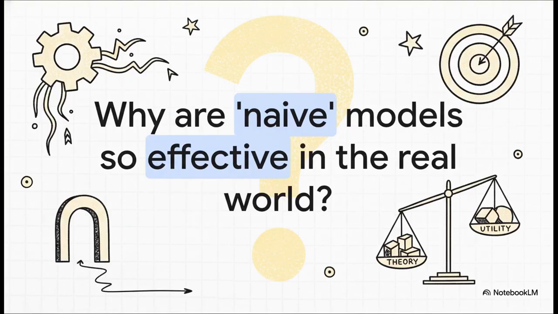And that's really the final thought to leave you with. In a world where AI is getting more and more complicated, the wild success of naive Bayes is this awesome reminder that sometimes the simple, fast, and elegant solution is actually more useful than the one that's theoretically perfect. It's a perfect example of practical engineering triumphing over pure theory.